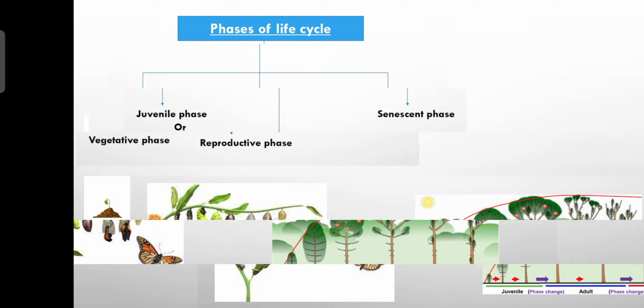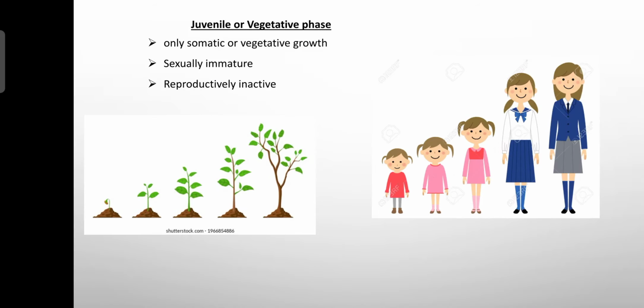Okay, so now we will study what a juvenile phase or a vegetative phase is. The juvenile phase is a term applied for animals. Vegetative phase is a term applied for plants. So in the juvenile phase or vegetative phase, there is only somatic growth or vegetative growth of the organism.